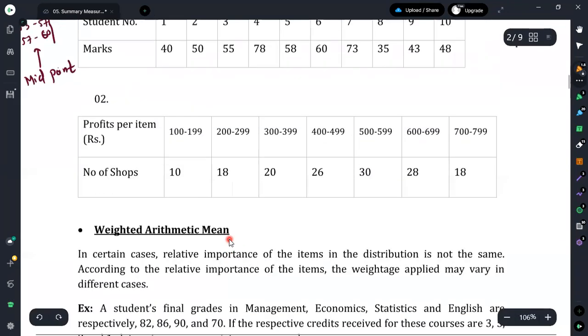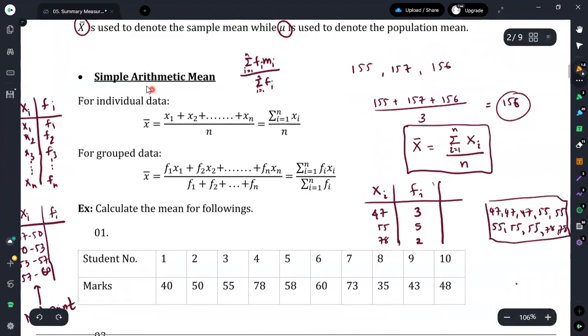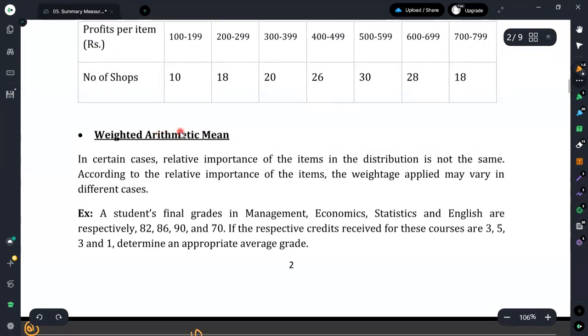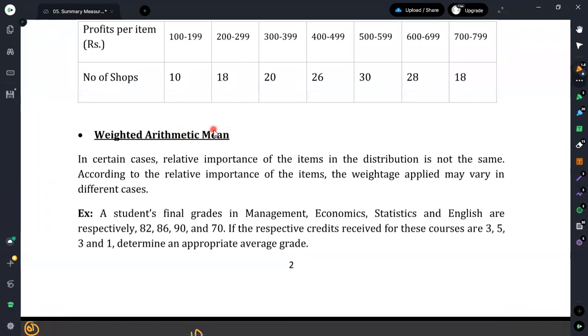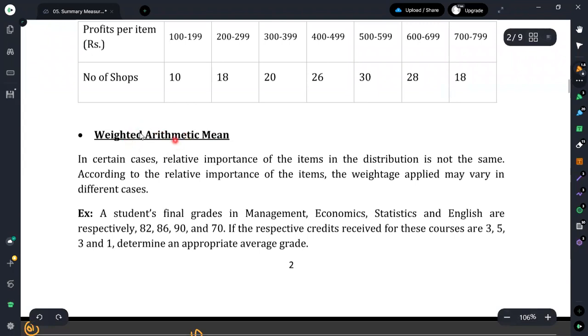Here we considered the simple arithmetic mean. Now we will consider the weighted arithmetic mean. When we are considering the arithmetic mean, sometimes we have to take the relative importance of the items into account as well. Therefore, if we need to consider the relative importance of the items when calculating the arithmetic mean, then we can use the concept called the weighted arithmetic mean.